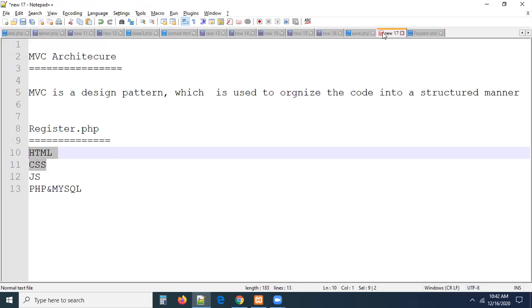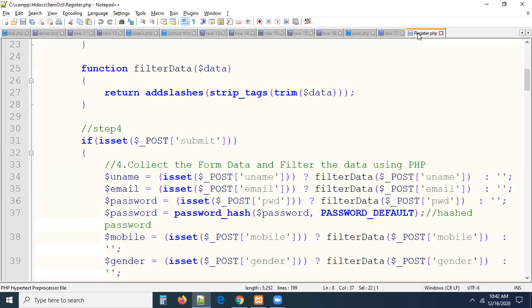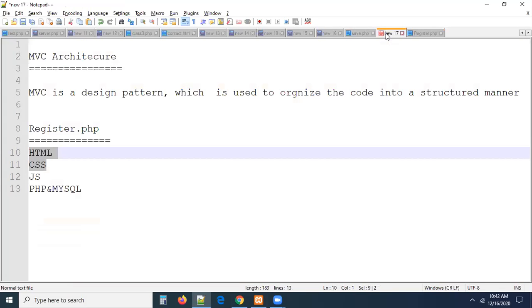But when we are learning frameworks, definitely what is the way of doing code? You did some coding in the core PHP that is not going to be implemented in the frameworks, guys. Always, whatever code we are writing, that code should be separated into different folders, different locations. But here we wrote everything in one place. But in MVC architecture, we cannot write everything in one place. HTML code, separate location, PHP code, separate location. We have to combine them.